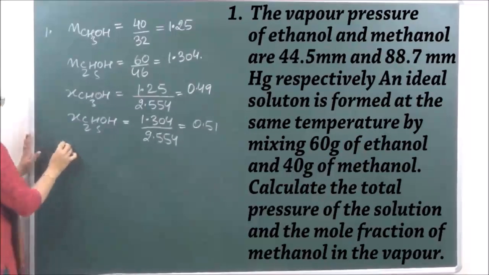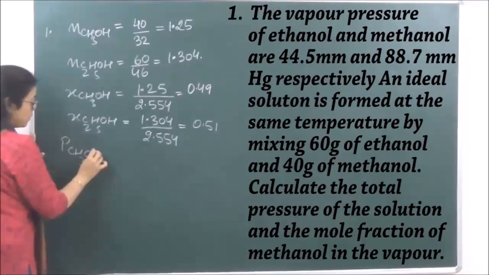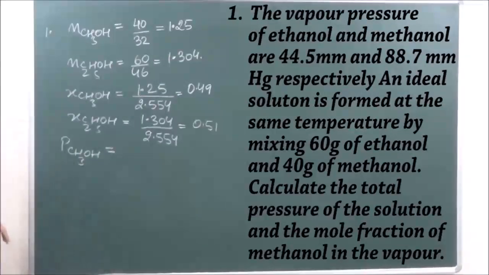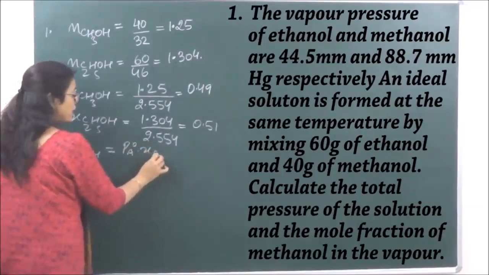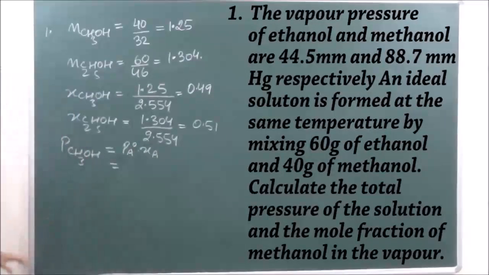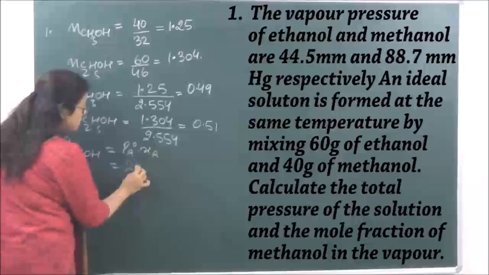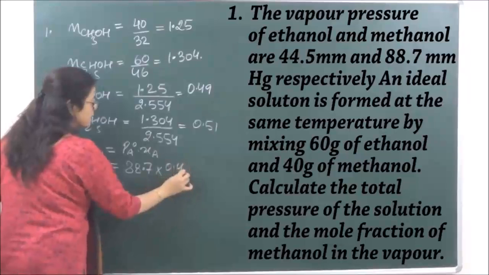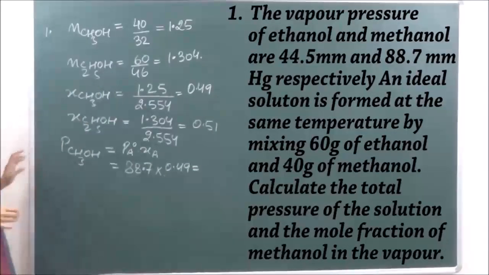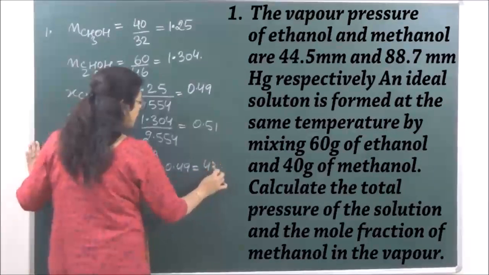So we then calculate the pressure of CH3OH, that will be equal to PA naught into XA. The pressure of the pure component, pure methyl alcohol, is given to us as 88.7 in the question. So 88.7 into 0.49. This becomes equal to, when calculated, 43.46.